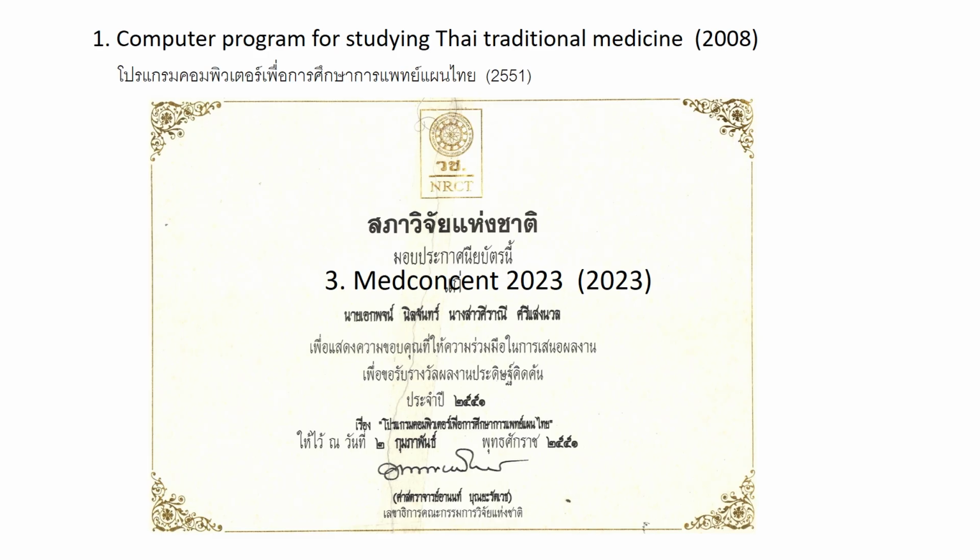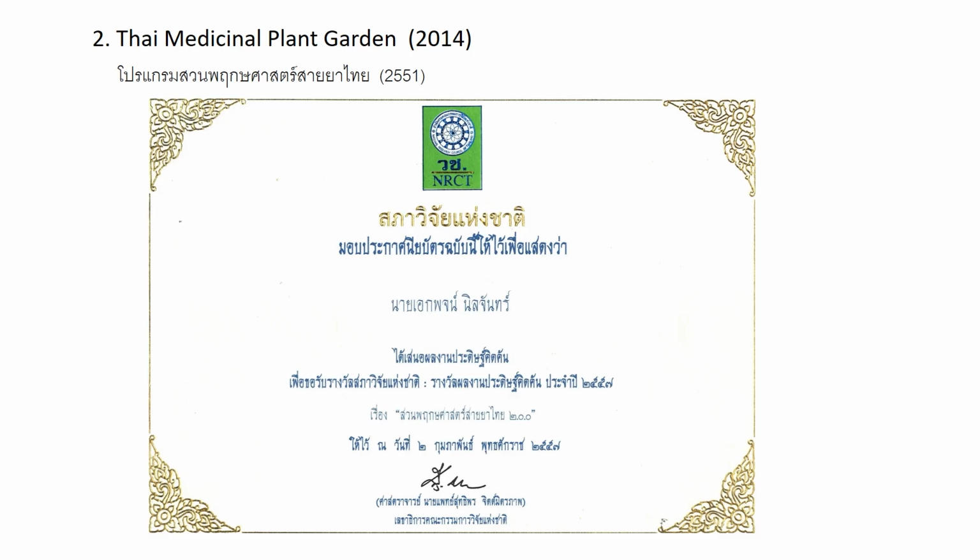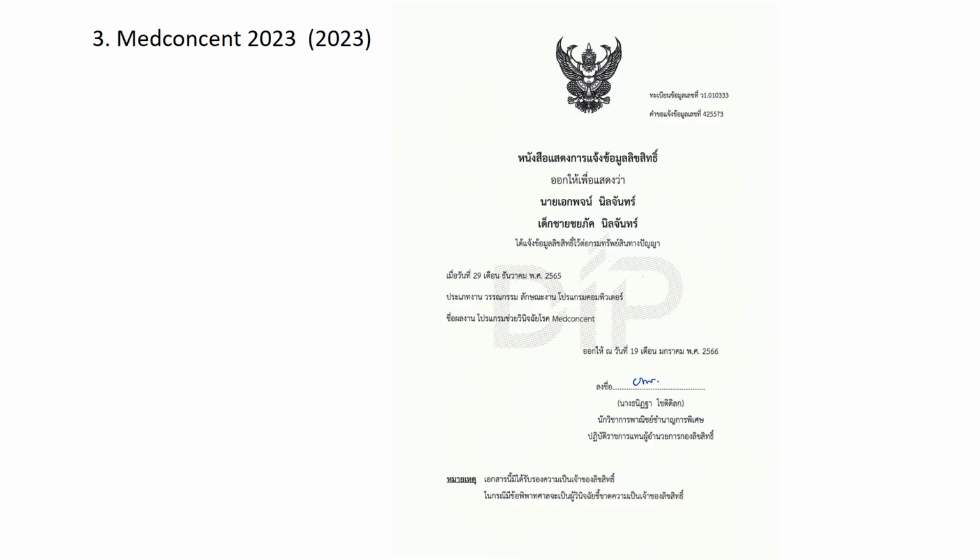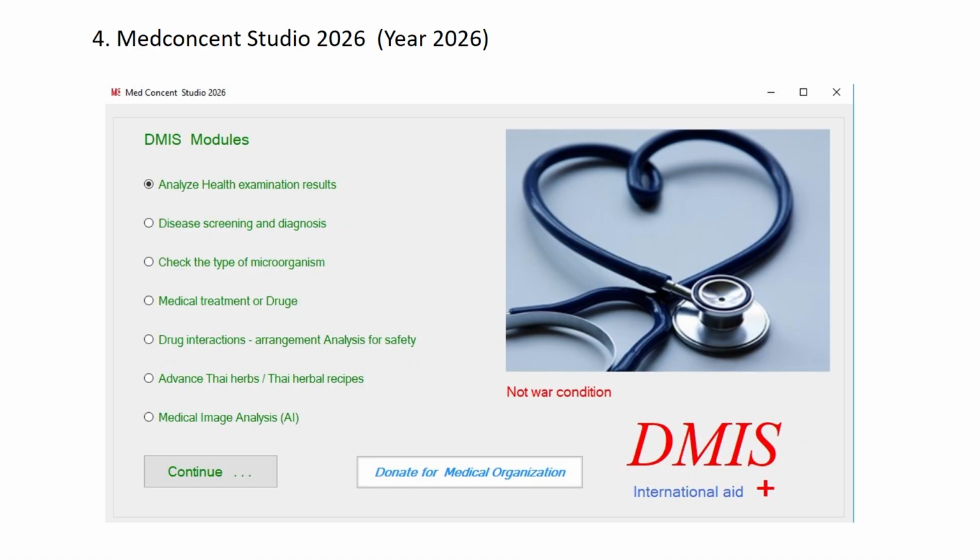NRCT certificate, 2008. The second version, Thai Medicinal Plant Garden, 2014, certificate by NRCT of Thailand. The third version is in 2023, a license of Thailand. The next version is Made Consent Studio 2026. Now it is developed and will be presented in 2026.